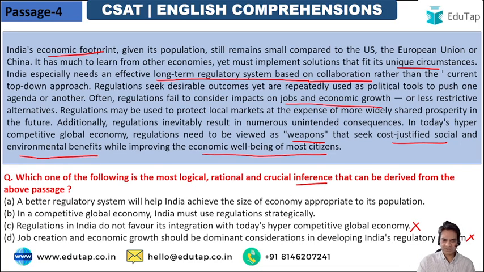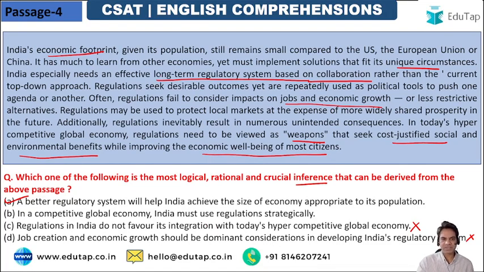A better regulatory system will help India achieve the size of economy appropriate to its population, or in a competitive global economy, India must use regulation strategically. See, we have poor regulations. It has been discussed in the passage, but a better regulatory system is more about it. It will help India achieve the size of economy appropriate to its population. So that was the right inference.